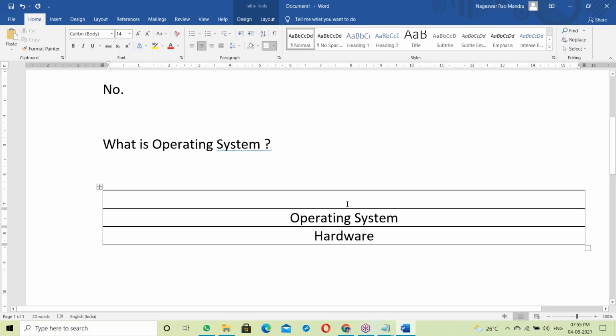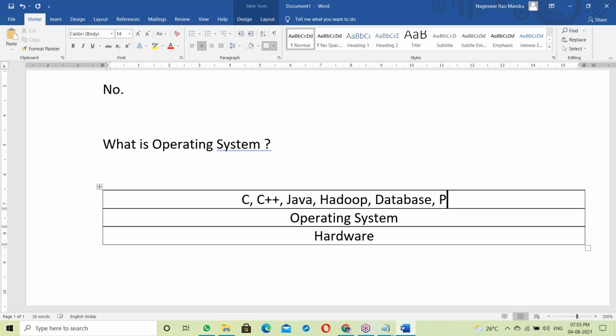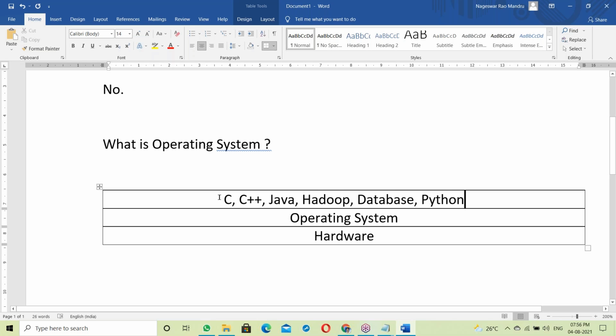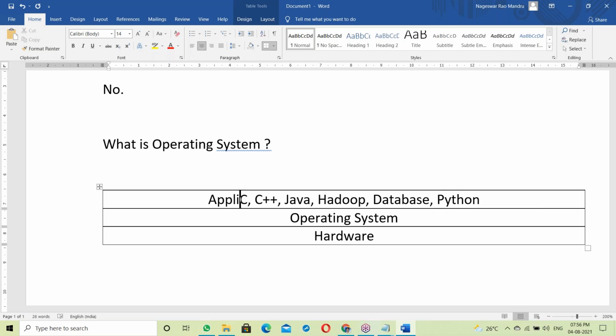Suppose you are learning C language. First of all, you have to install C software. Learning C++, that should be installed. Learning Java, you have to install Java. Hadoop, a database, Python, you have to install them. All these are called application software, like C, C++, Java, and Hadoop.